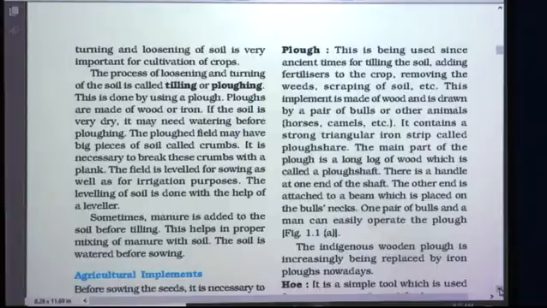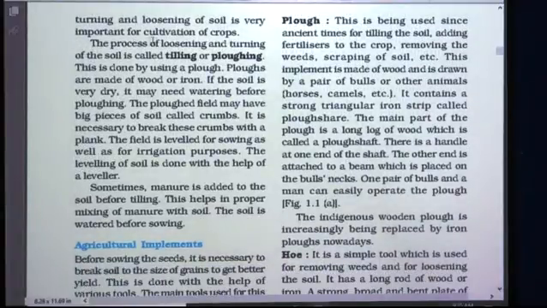Thus, turning and loosening of soil is very important for cultivation of crops. So, the first agricultural practice, that is turning and loosening of soil, is very important for cultivation of crops. The process of loosening and turning of the soil is called tilling or plowing. This is done by using a plow.